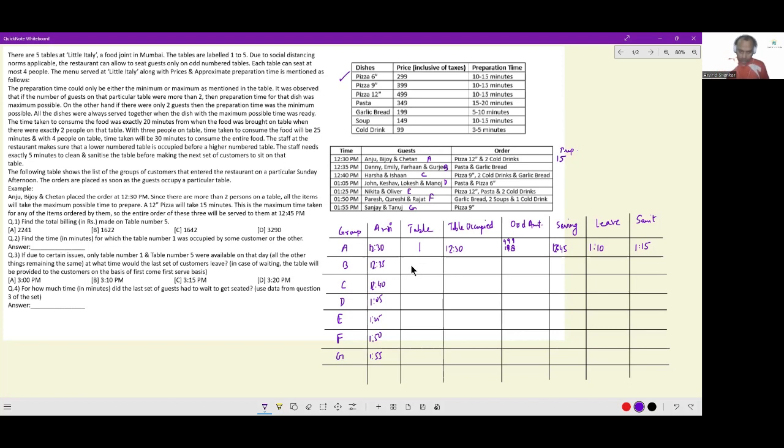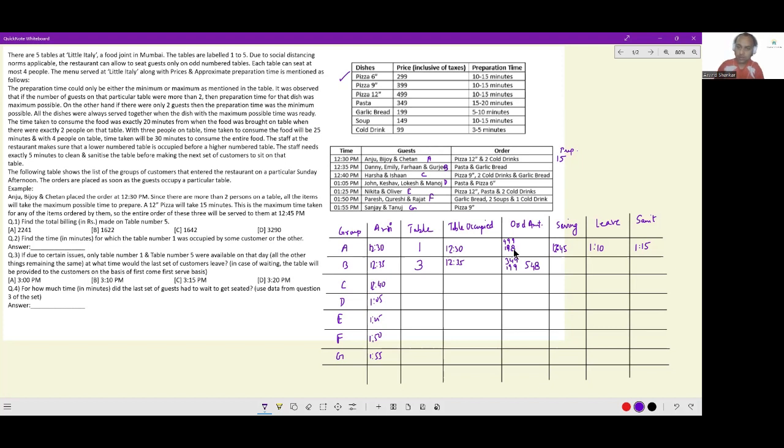Now let's look at group B. Group B, they come in at 12:35. They will get table 3, the next numbered table. So they will be seated at 12:35. Then the order amount: they have ordered a pasta and a garlic bread. Pasta is 349 and garlic bread is 199. Okay, so 548.